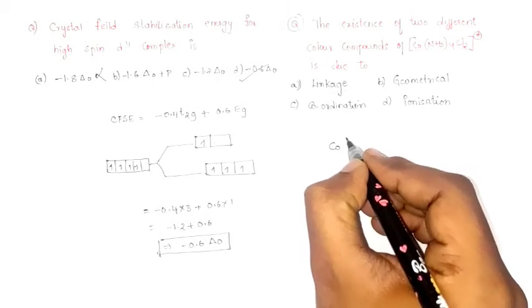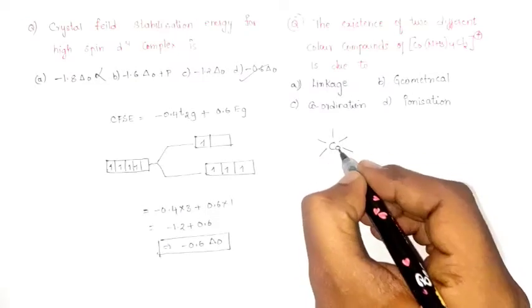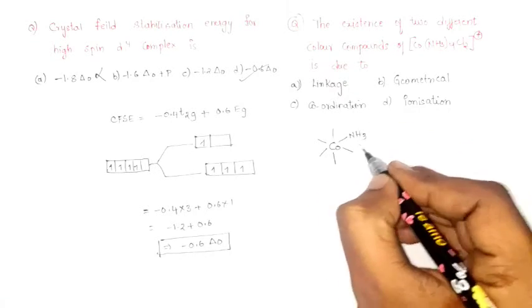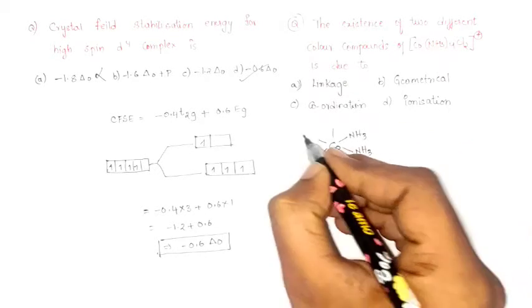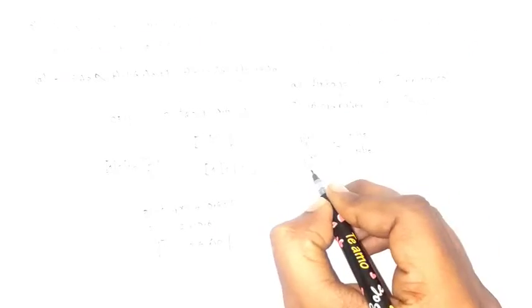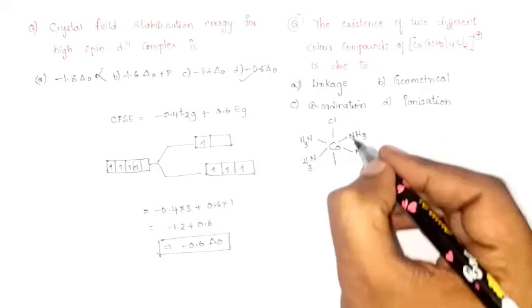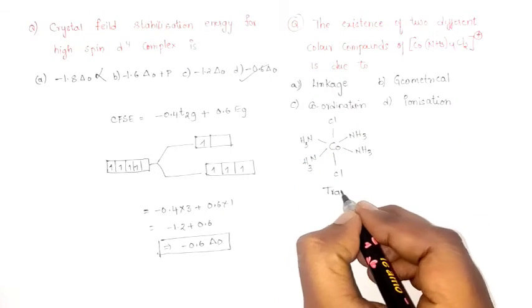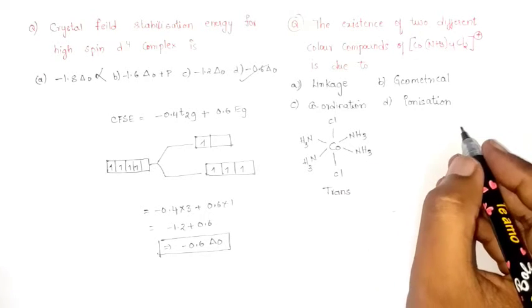They have given cobalt. It is of course octahedral geometry. So I will draw all the ammonia ligands first, NH3 ligands. What is left over? 2 chlorine ligands are left over. We know that this is a trans isomer, that is a geometrical isomer.